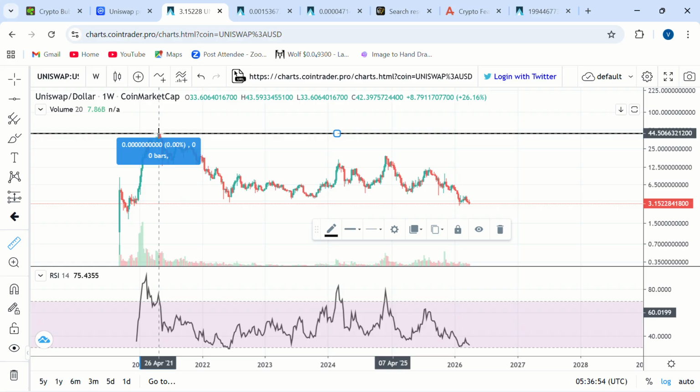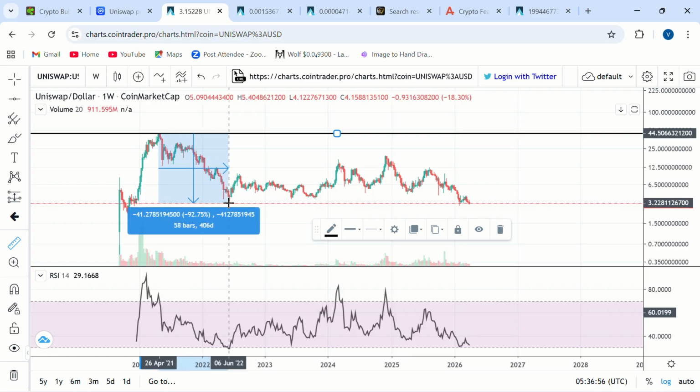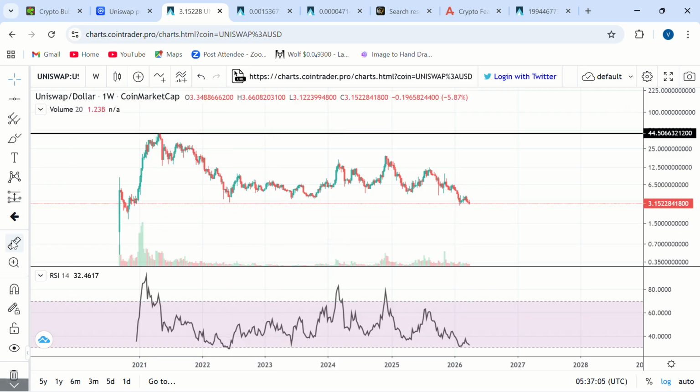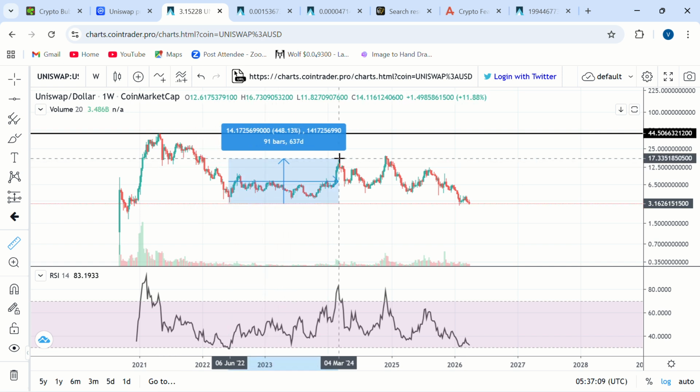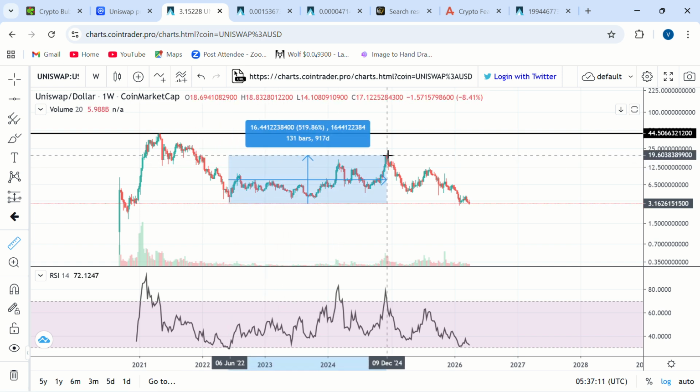We've seen it go from as high as $44. We saw it get to as low as $3.2 in June of 2022. That was 92% down from its all-time highs. We got a bounce, but that bounce didn't take us back to all-time highs. That bounce saw Uniswap moving sideways. Some market participants call that distribution. Other market participants call that accumulation.